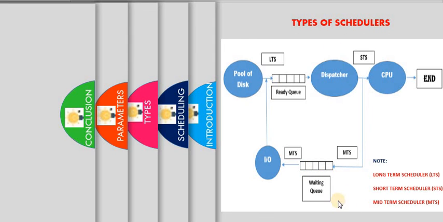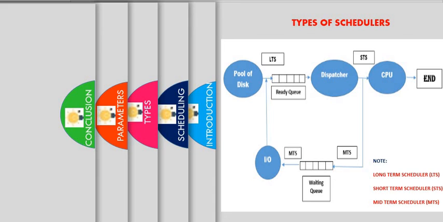So these are the three types of schedulers, and one thing I have forgotten to say: in the short-term scheduler, the method of selecting a process from the ready queue depends upon the scheduling algorithms only. That is one of the major important things. So these are the types of the schedulers.